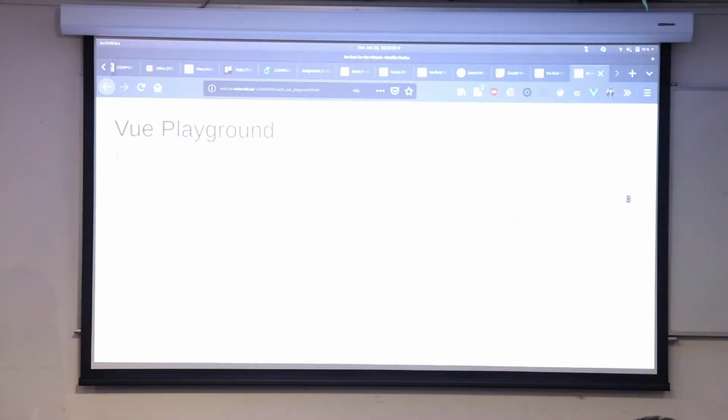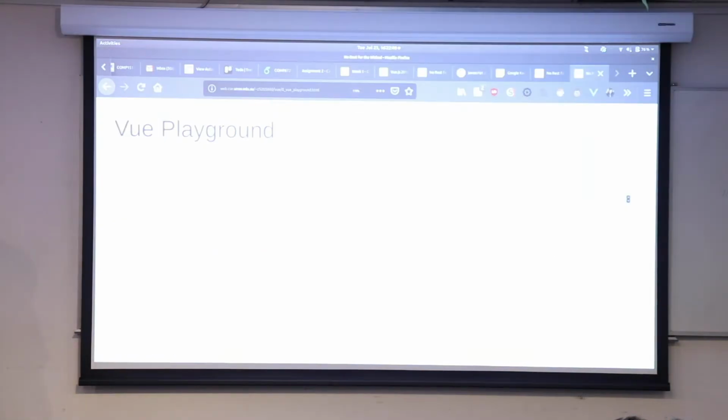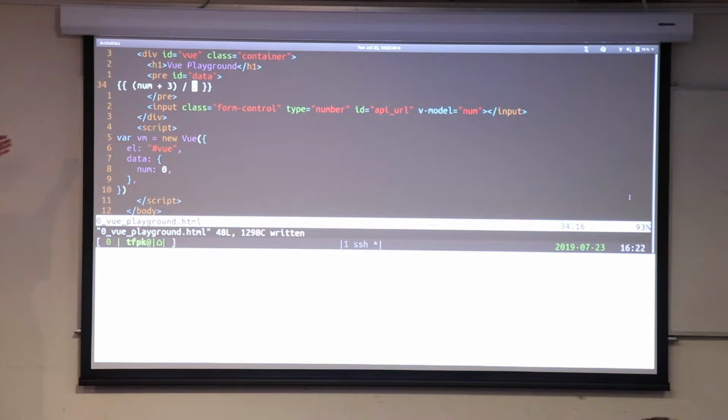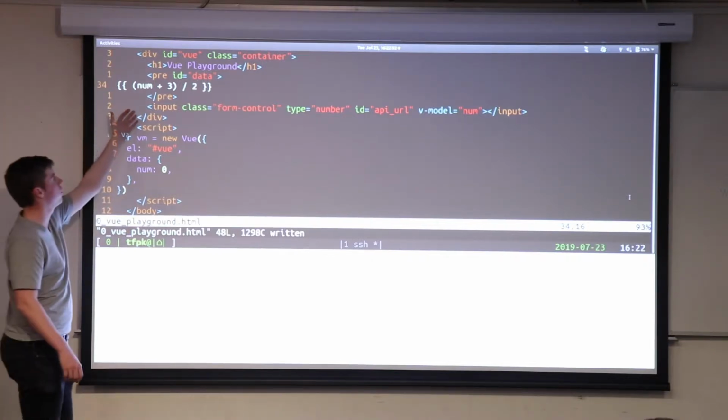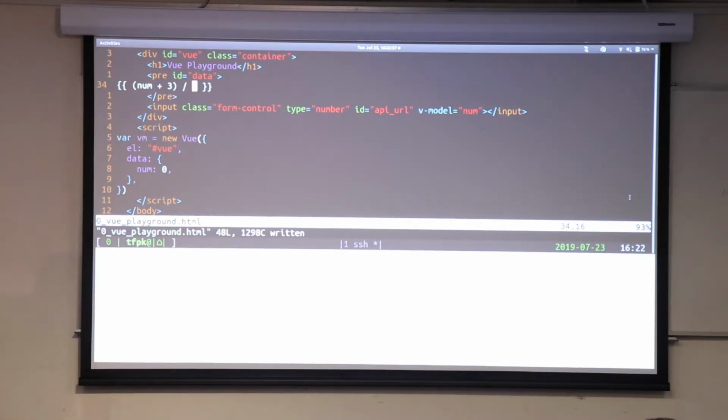So if we do this, and let me refresh. Oh, didn't save it. That'll be why. Refresh. We're doing really simple maths already. And again, it kind of makes more sense that we've written the equation right where it's going to be. We've written that num plus 3 is divided by 2. We've written that right exactly where that result is going to come out.